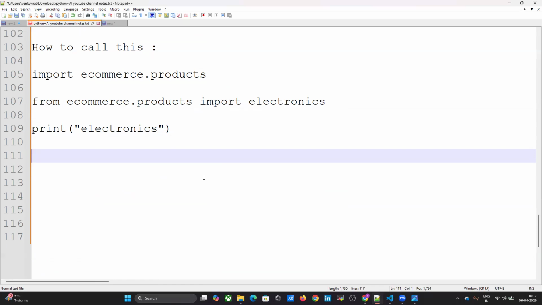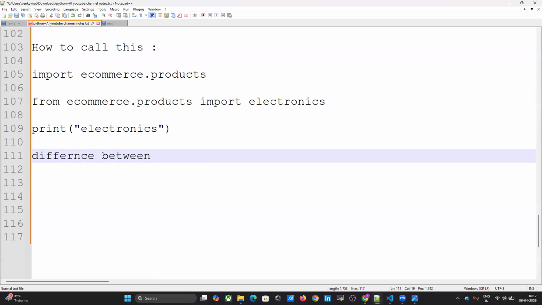These are the advantages. In companies, no one writes everything in one file. Everything is divided into structured packages, like whatever we did earlier. And one more concept.